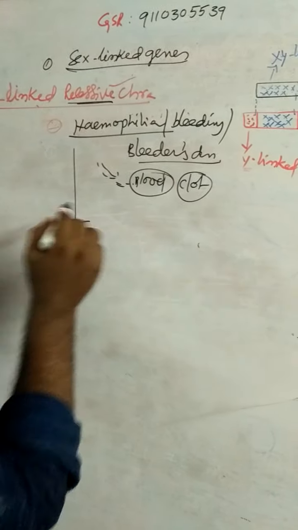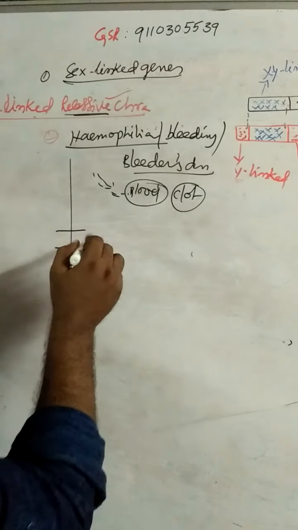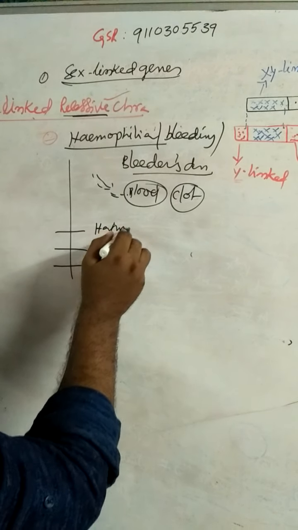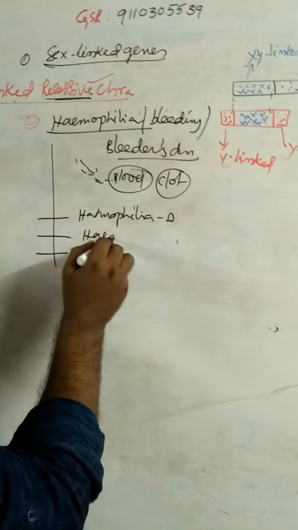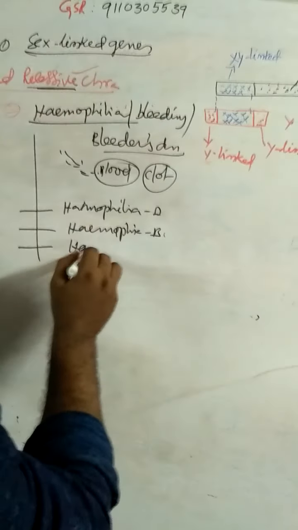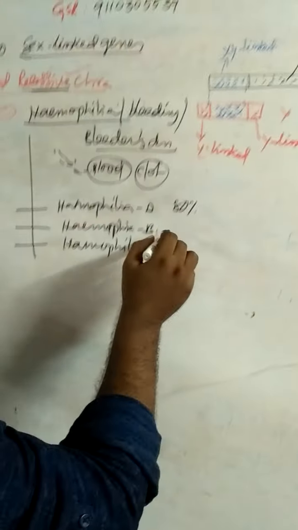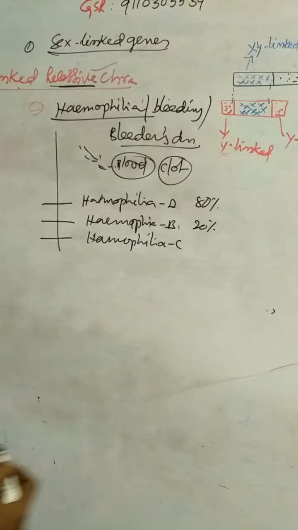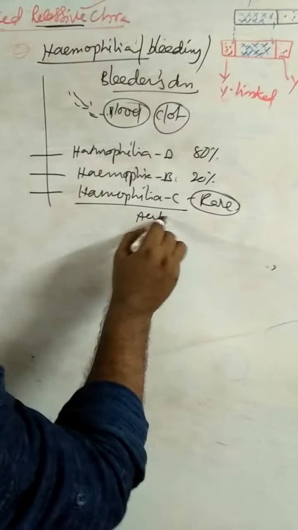There are three types of hemophilia: hemophilia A, hemophilia B, and hemophilia C. Hemophilia A is 80% and hemophilia B 20%. Hemophilia C is rare and an autosomal disorder.